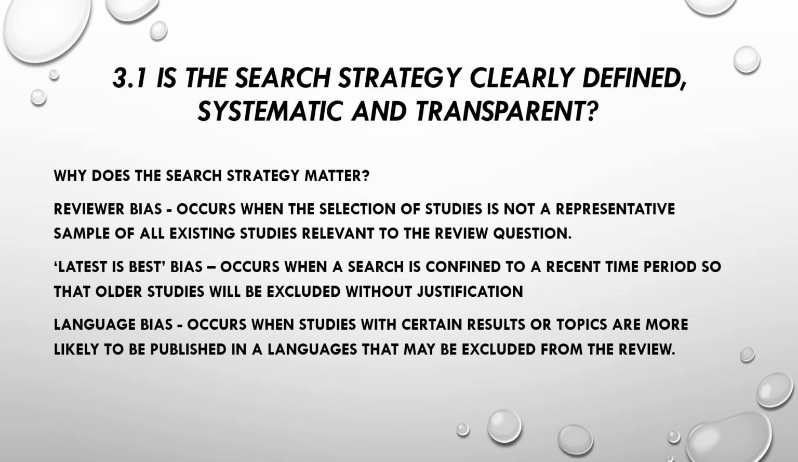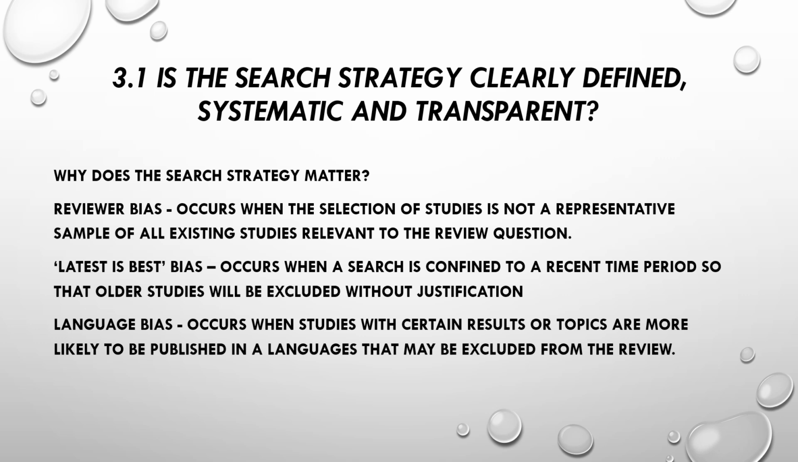Criterion 3.1 asks, is the search strategy clearly defined, systematic and transparent? So why does this matter? In many ways, the search is the most important stage that determines the capture of evidence. All search terms and search strings should be clearly stated for each source, such as databases, search engines and organizational websites, so that the exact search is replicable by a third party. Otherwise, there is a risk of a number of different types of bias undermining the reliability of findings.